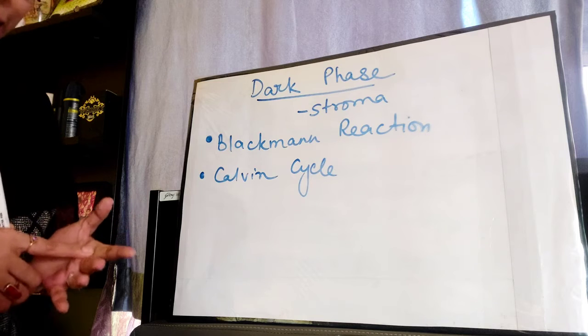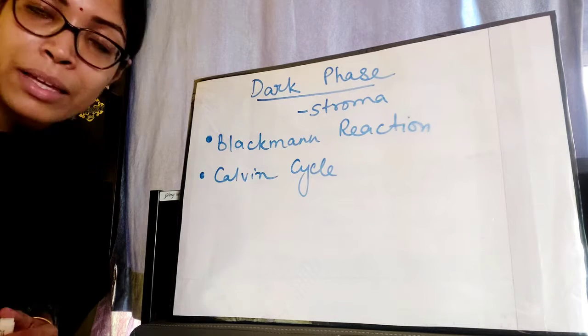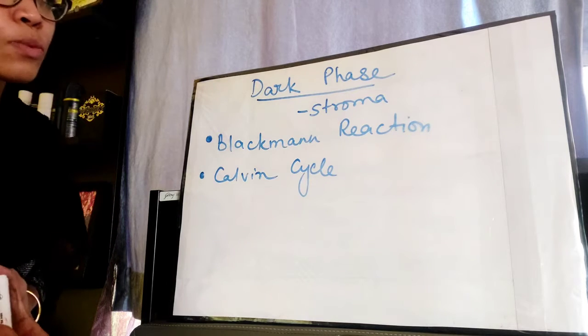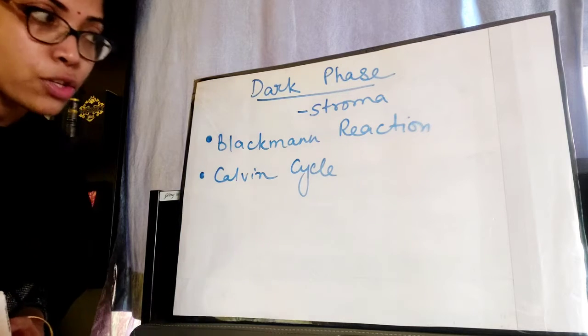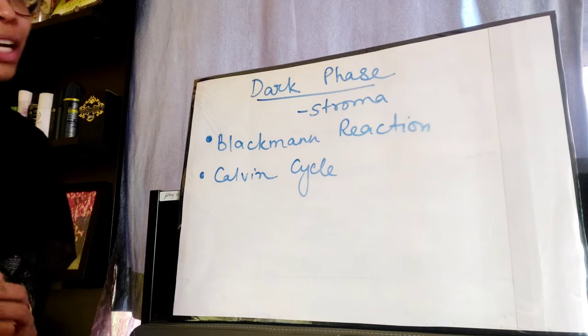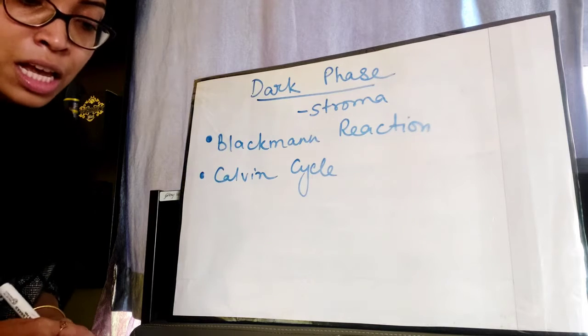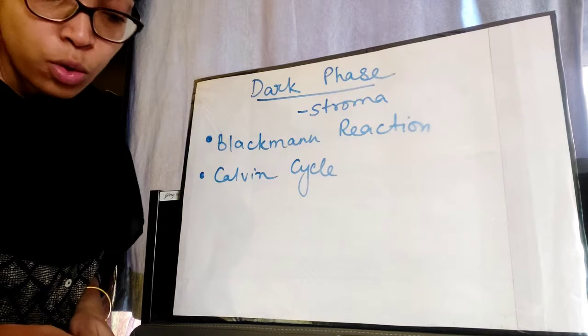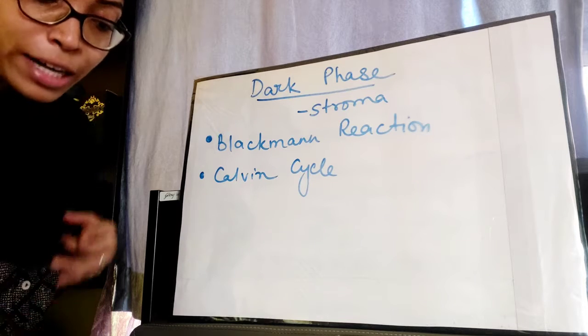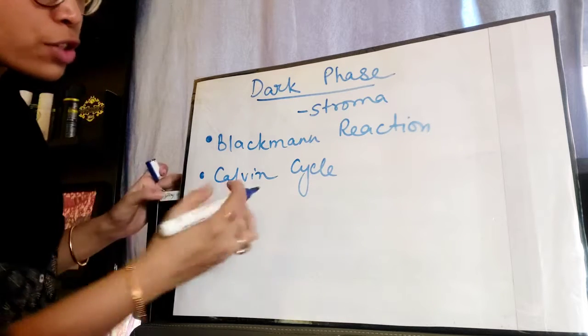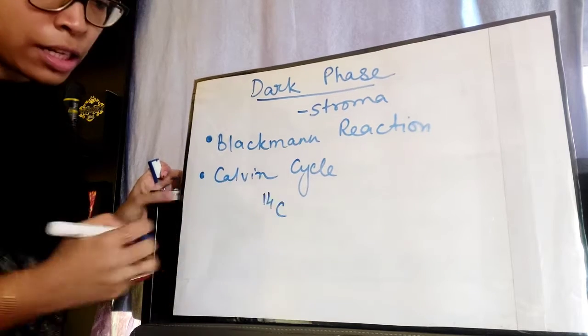Why is it known as Blackman reaction? Because Blackman, the scientist, was the first one to observe the reactions of the dark phase, and the other name of dark phase is Calvin cycle because the scientist Calvin and his co-workers employed the radioactive isotope of carbon, which is C14, right?